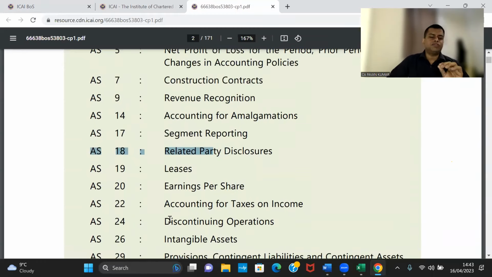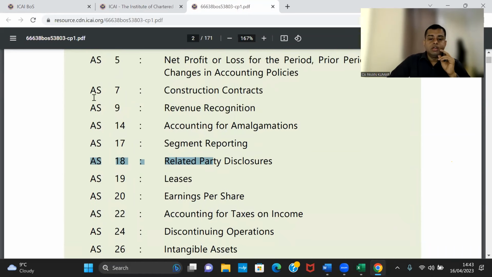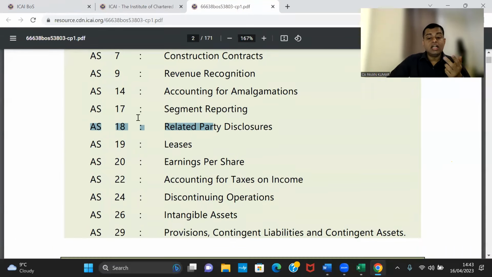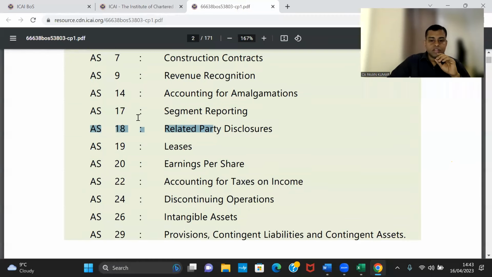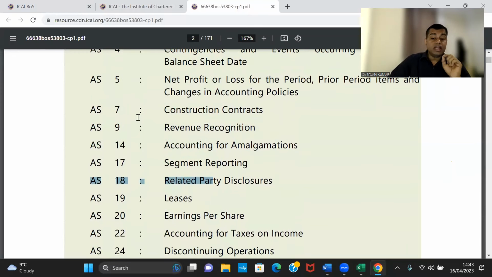And favorite standards from the exam point of view are AS 7, 9, 26, 29, 19. I'm not saying the remaining are not important, but these are hotcakes. 7 and 9 almost deal with the same thing. In new generation accounting standards, whether you call it IFRS or Ind AS, they are the same. 7 and 9 together form one standard called revenue recognition, contracts from customers. Everything is a contract. Even if you are selling goods or any service, that is also a contract.